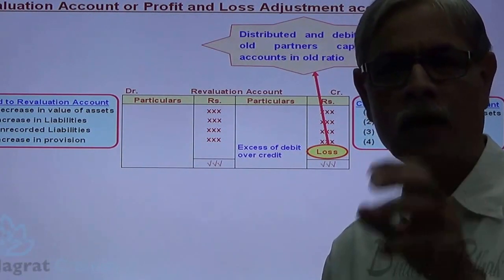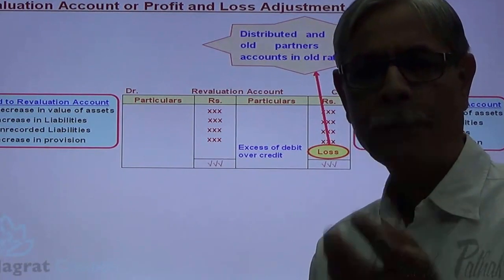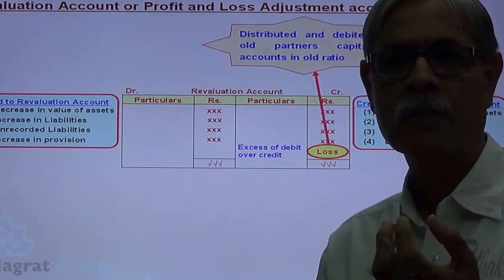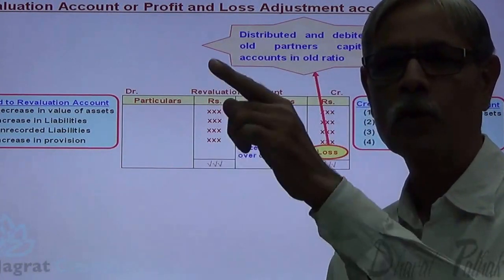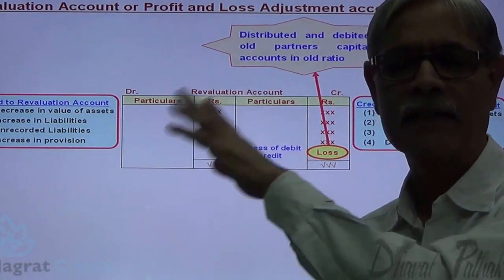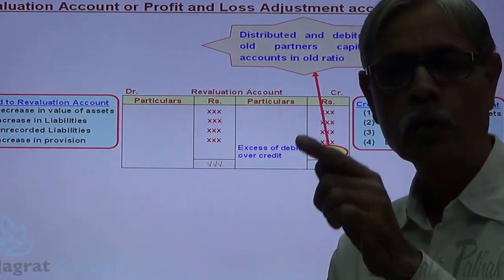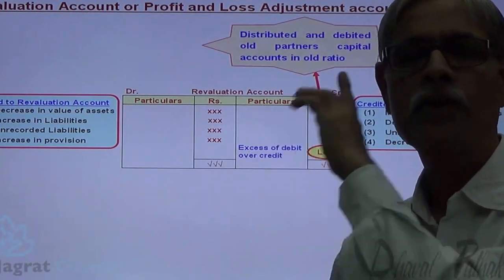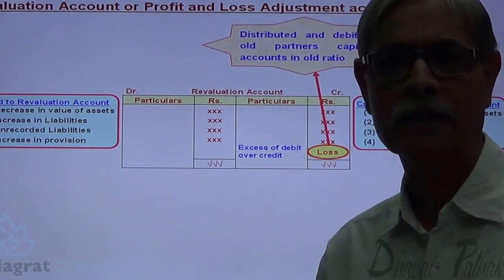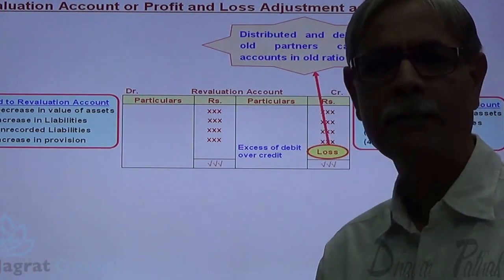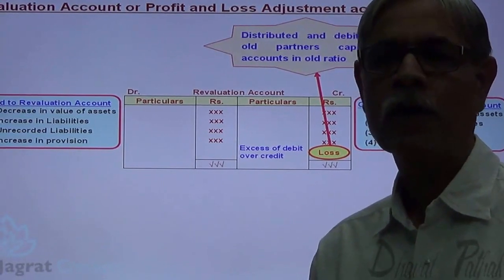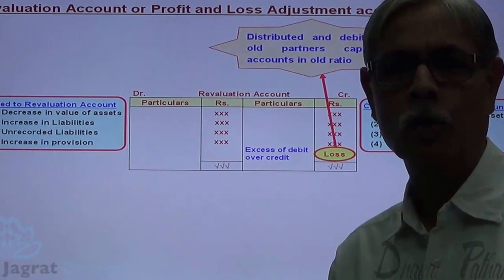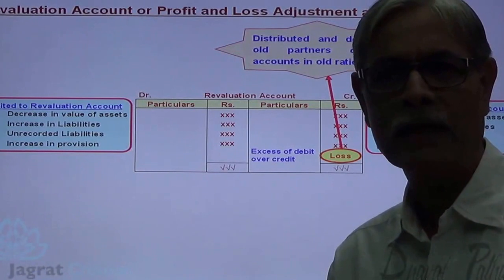How to do that? For that, there is an important additional technique to ensure these objects. Which are the objects? We don't want to change the values of assets and liabilities, and we want to give the effect of revaluation profit to the capital accounts of the partners. Both objects can be achieved by preparing a memoranda revaluation account. Now the new additional concept that I want to discuss is the memoranda revaluation account. Observe on the screen.